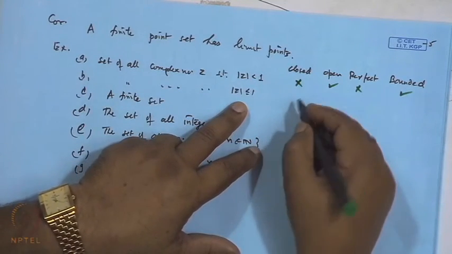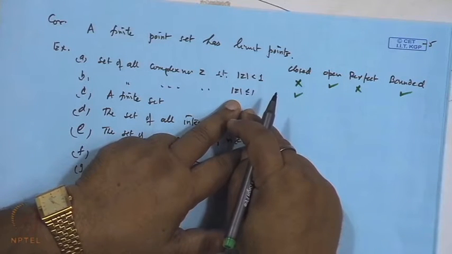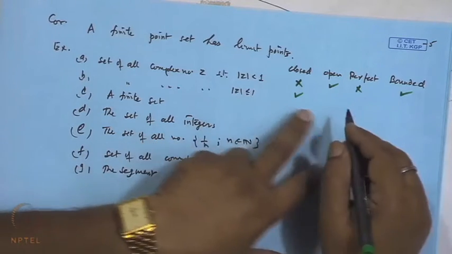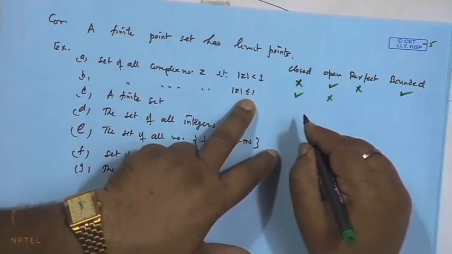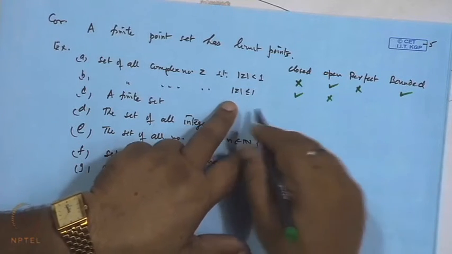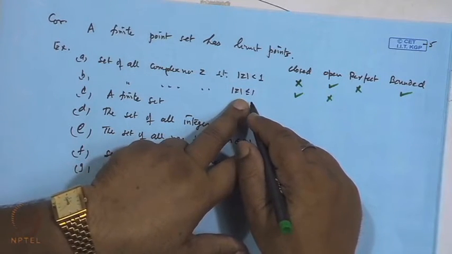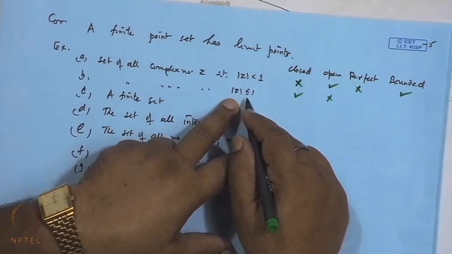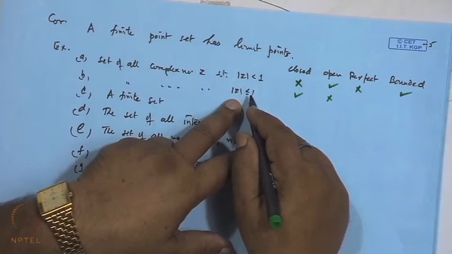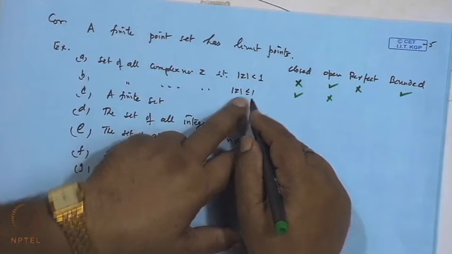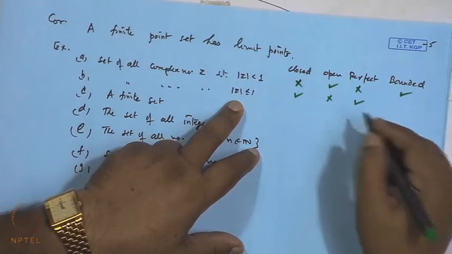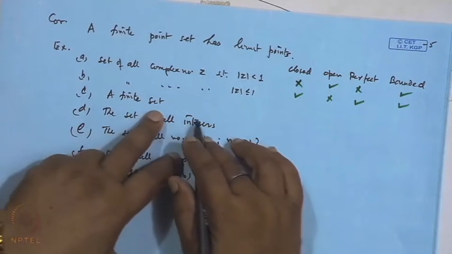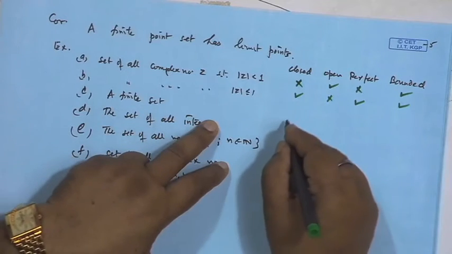This set, yes, it is closed, because all its limit points belong to it. It is not open because of the boundary points, it is not open. Perfect, though it is closed, we check whether every point is a limit point or not. Yes, every point inside the disk mod z less than 1 is an interior point, and the points with mod z equal to 1 are also limit points. So, it will be a perfect set. Then bounded, yes. Now the finite set, it does not have any limit point, so we can assume all the limit points inside it are there.